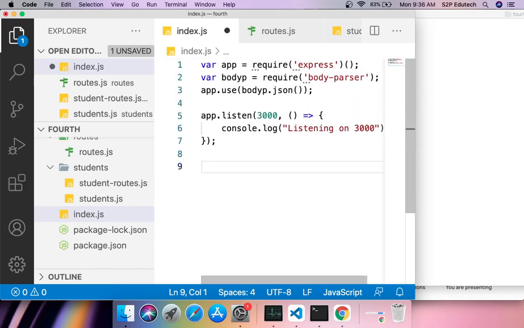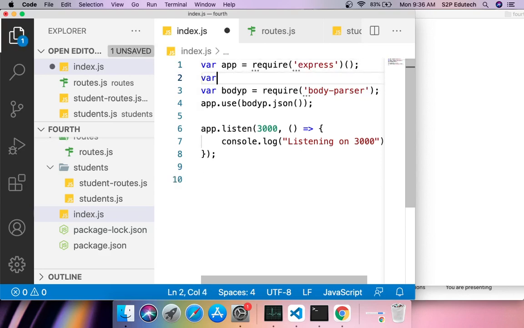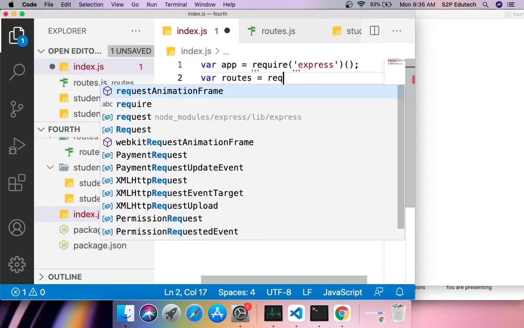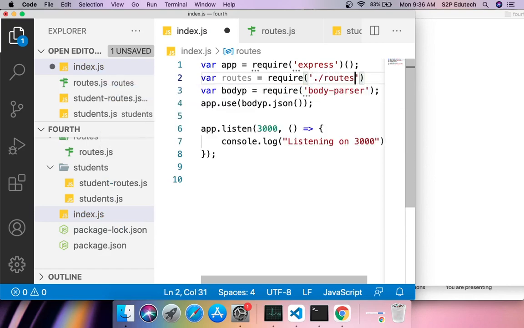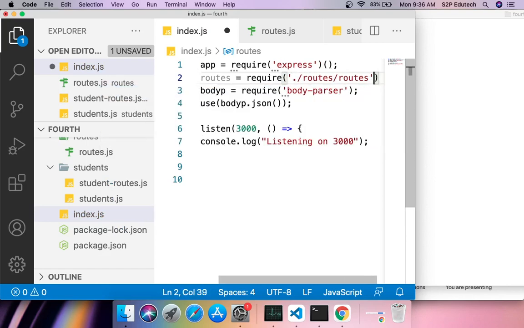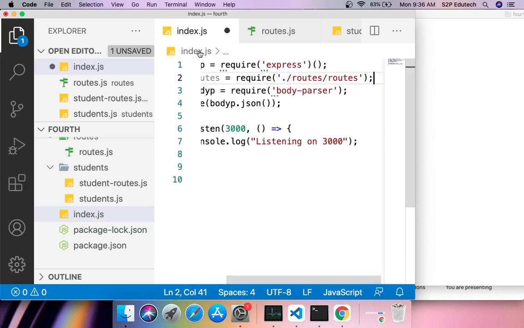I removed everything from here. I have only app.listen here, nothing else. After that, the very first thing which I would do is import routes. So I would say var routes equals require dot slash routes slash routes.js. That's what I am doing here.